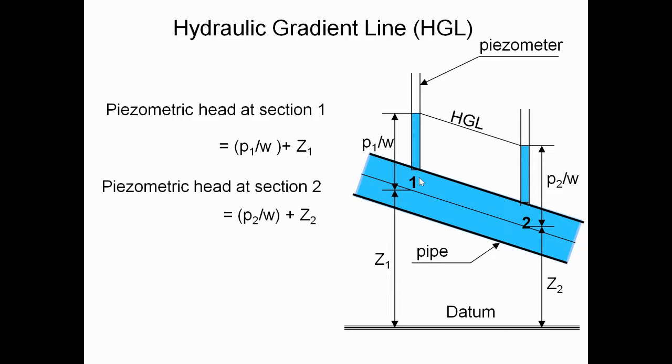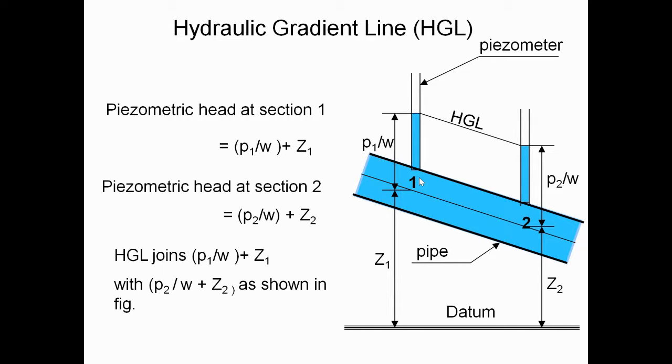These are the piezometer heads at two different sections. Next, the hydraulic gradient line joins the piezometer head at section 1 with the piezometer head at section 2, as shown in the figure. That is, the hydraulic gradient line joins P1 by W plus Z1 with P2 by W plus Z2, as shown in the figure.